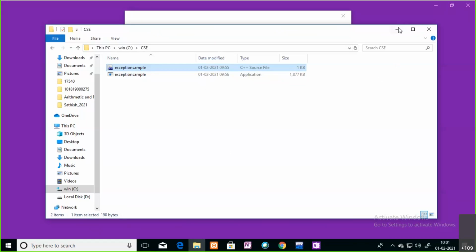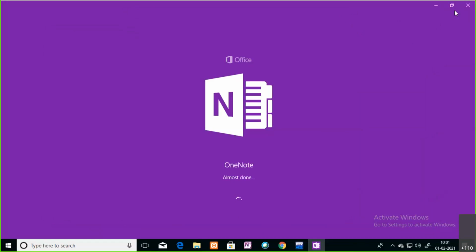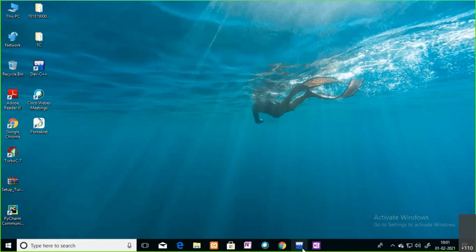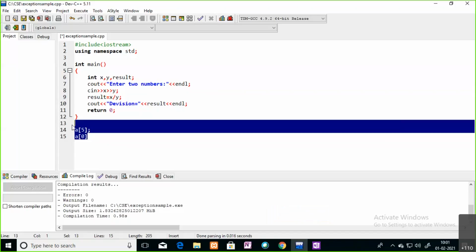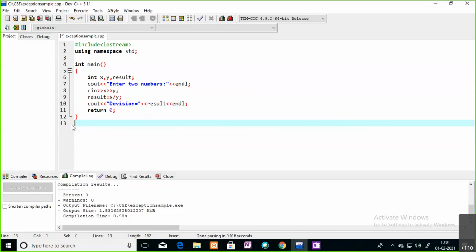Exception handling is very, very important in any programming language, because in our general life we will meet many exceptions. For example, a best example I will give is a bank account in any one bank. By using exception handling, we can convert system generated messages into user friendly messages.